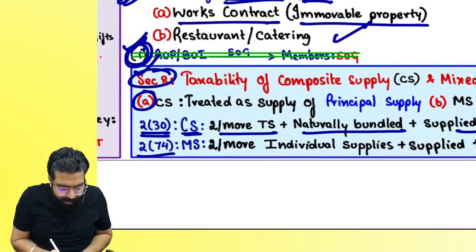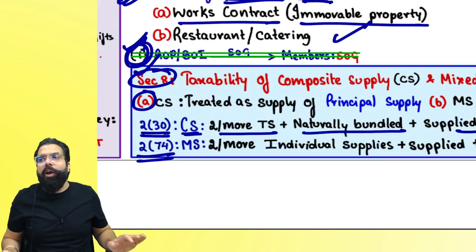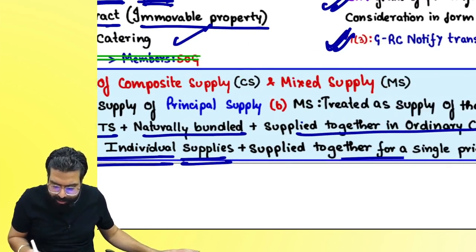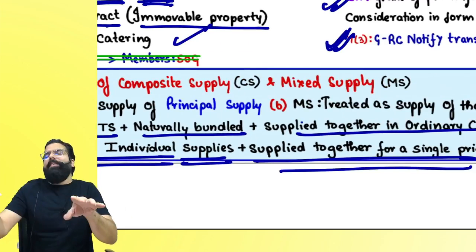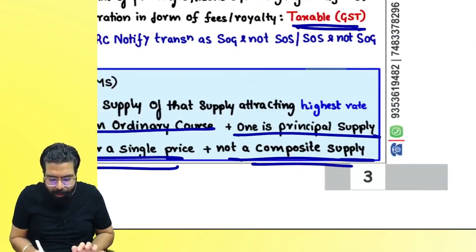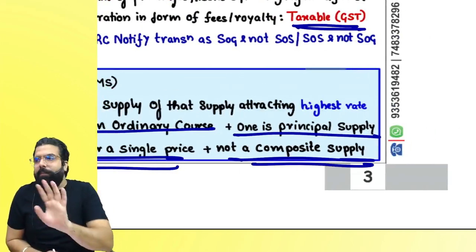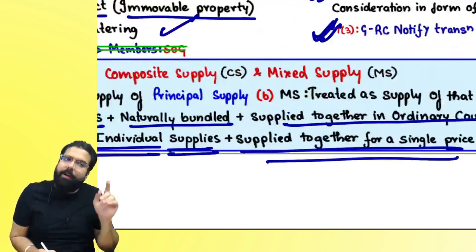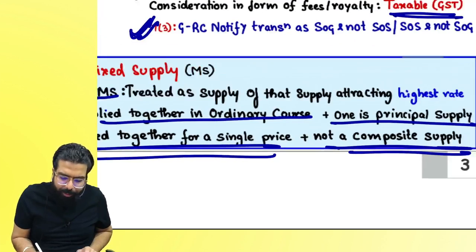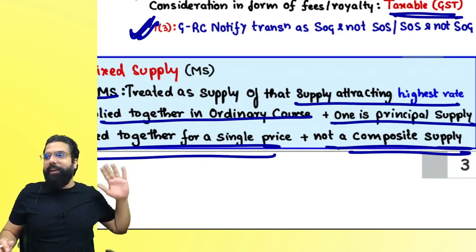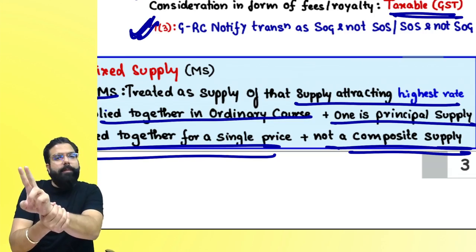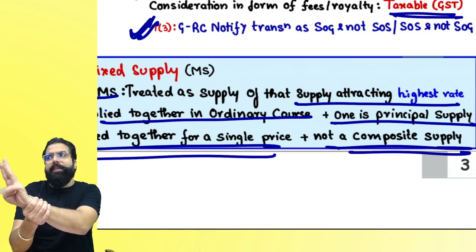Then we have section number 2, clause 74, which says mixed supply means two or more individual supplies supplied together for a single price. Individual supplies supplied together for a single price, and it is not composite, then it is mixed. Then section number 8(b) says that mixed supply, always treat as supply of that supply which attracts the highest rate. Composite supply: two or more taxable supplies, naturally bundled, supplied together, one is principal.